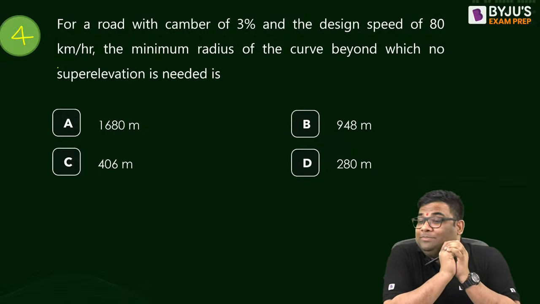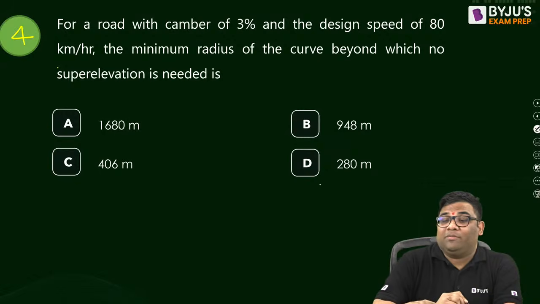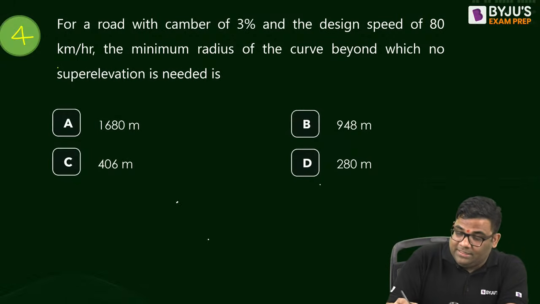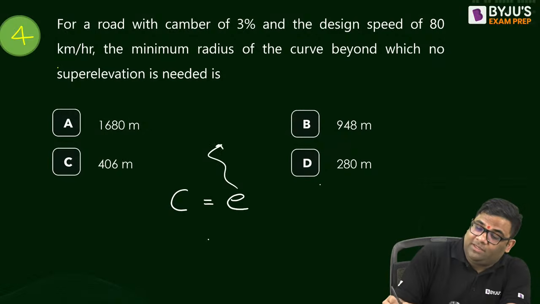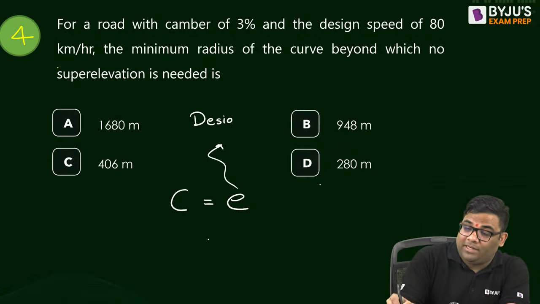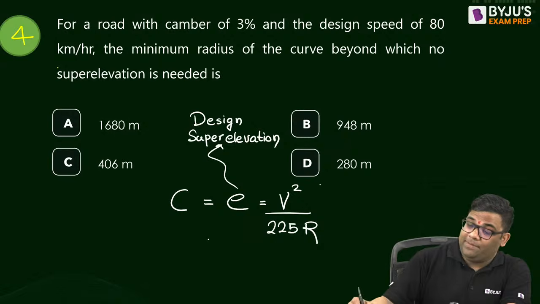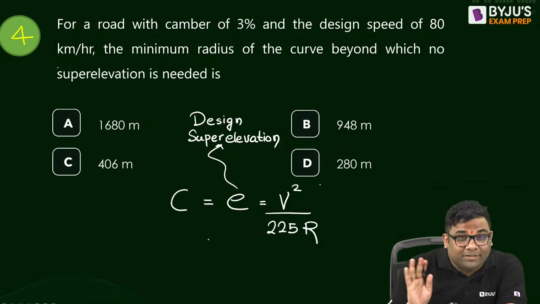Camber is provided, and design speed is also given. What is the minimum radius of curve beyond which super elevation is not needed? Now, what equation do we use? Here, the super elevation is the camber, and this is the design super elevation. So I will use the equation V square by 225R. Remember, it's very important which equation we use.